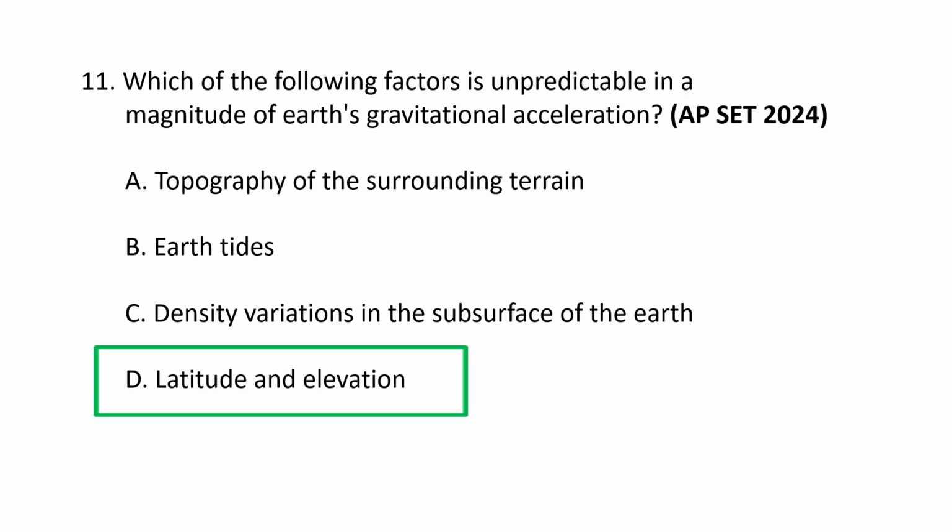So the correct option goes as D, latitude and elevation. The unpredictable factors affecting Earth's gravitational acceleration at the surface are variations in altitude and latitude due to the Earth's imperfect ellipsoidal shape and the effect of its rotation.